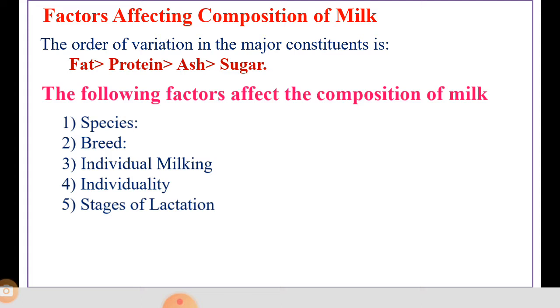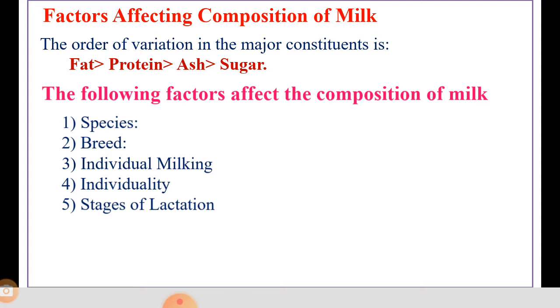Then the third one is interval of milking. Composition of milk is not affected by different intervals between milking except fat percentage. In general, a longer milking interval results in more milk with lower fat content. That's why the interval of milking also affects the composition of milk.